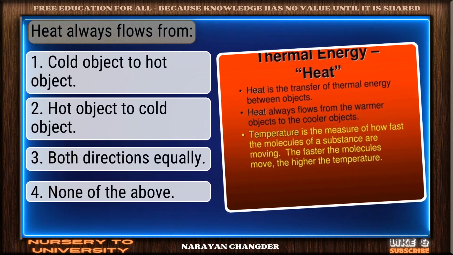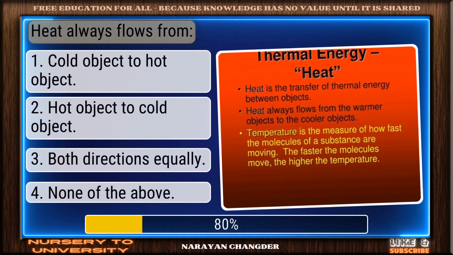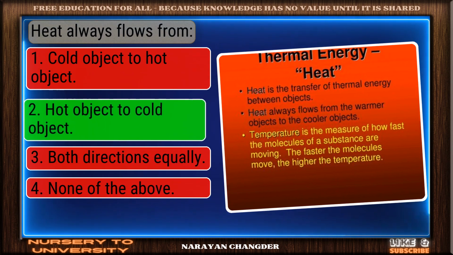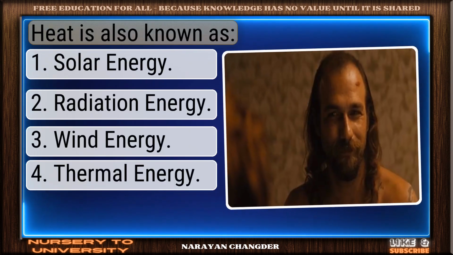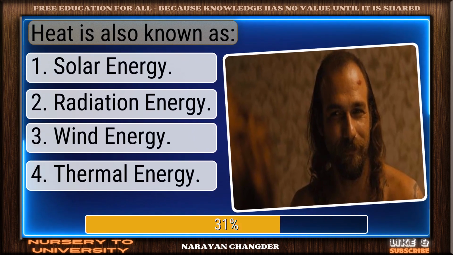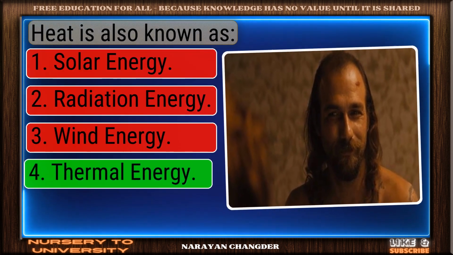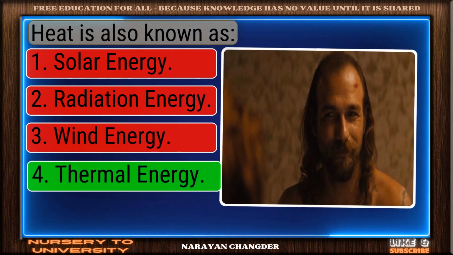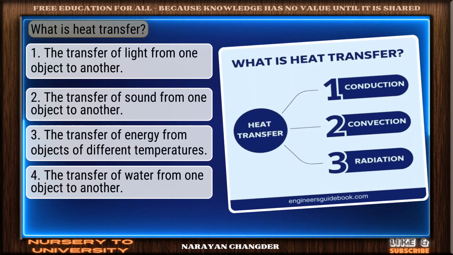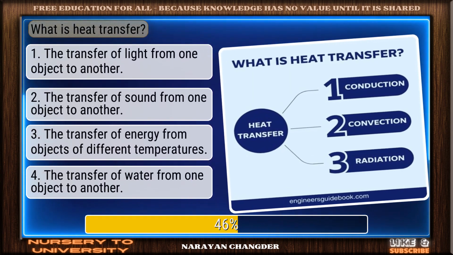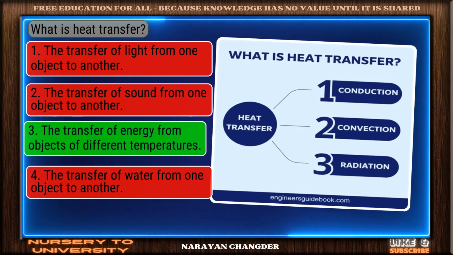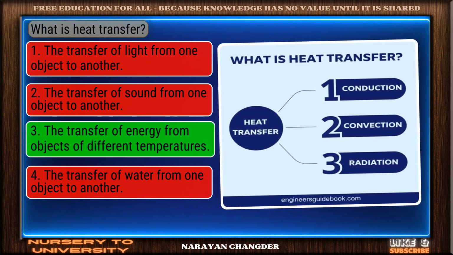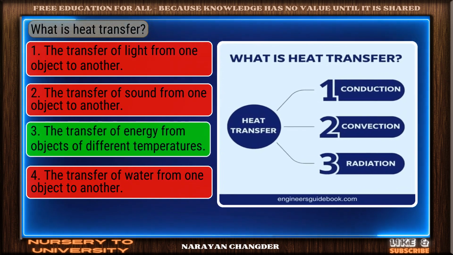Heat always flows from. Well reasoned. Hot object to cold object is the correct choice. Heat is also known as. You got it. Your choice, thermal energy, is right. What is heat transfer? Right again. The transfer of energy from objects of different temperatures is a valid answer.